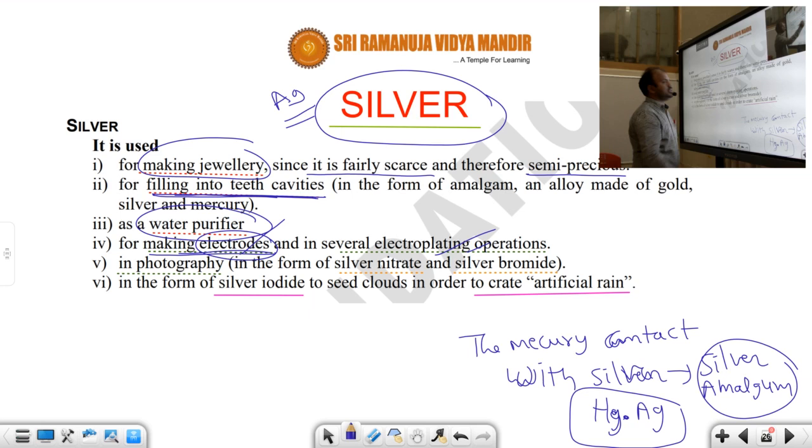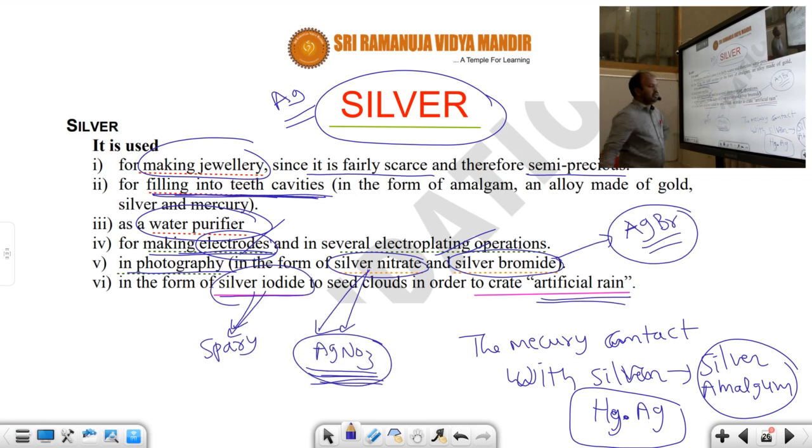What will be there? It will be available in compound form, as silver nitrate or as silver bromide. Photographic films contain silver nitrate or silver bromide. In the form of silver iodide, it creates artificial rain. When you spray silver iodide in the sky, what will happen? It will create artificial rain.